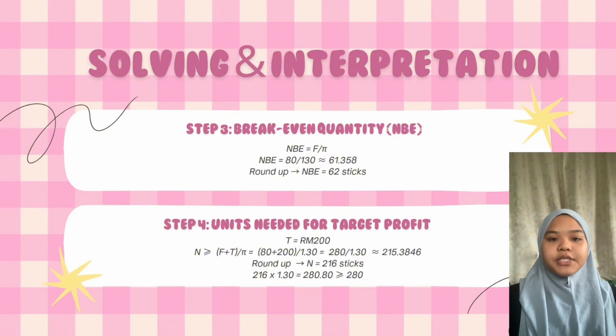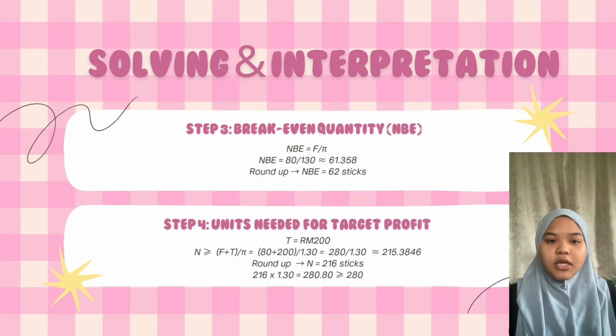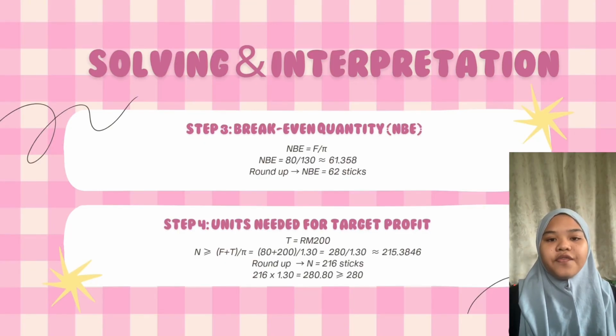Step 4 is to calculate how many sticks we need to sell to reach our target profit of 200 ringgit. First we add the fixed cost and the target profit: 80 plus 200 equals 280.